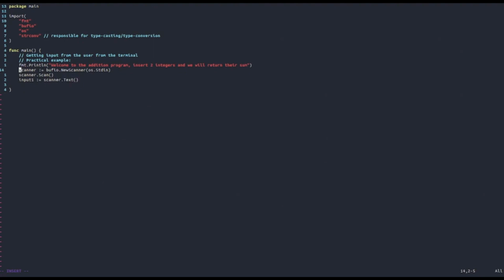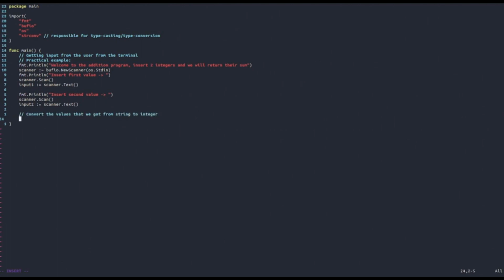Actually, let's first say Println "Insert first value", like this. Then we're going to say "Insert second value" and scan again, and then set input2 equal to the new text that we scanned. Once we've done this, we are ready to convert the two values that we get from string to integer.